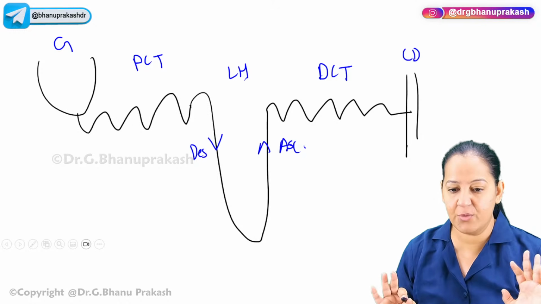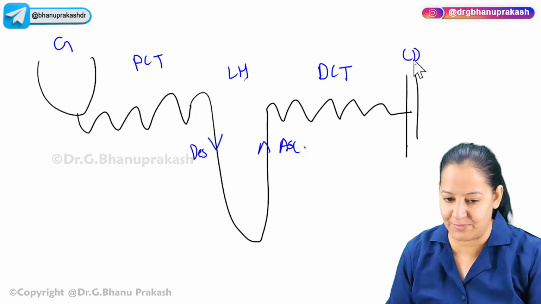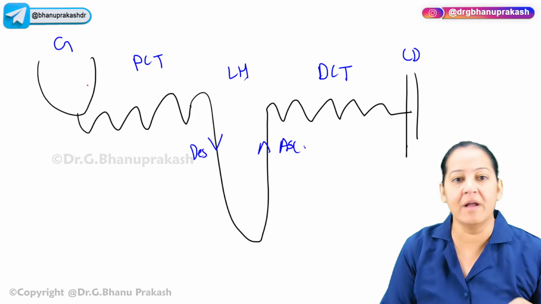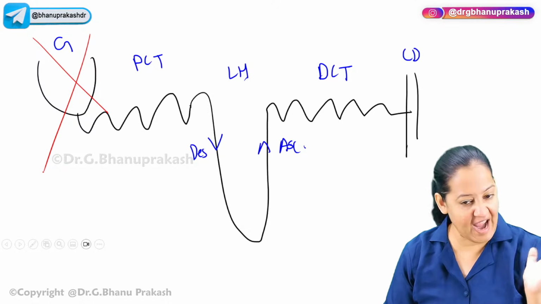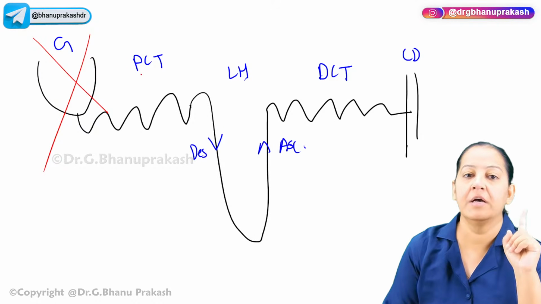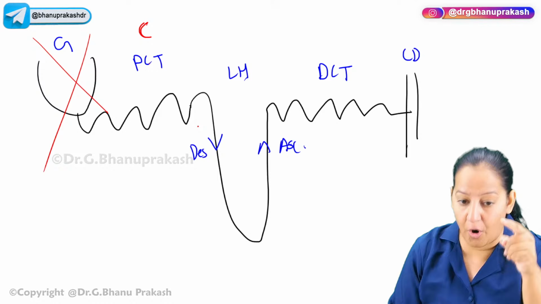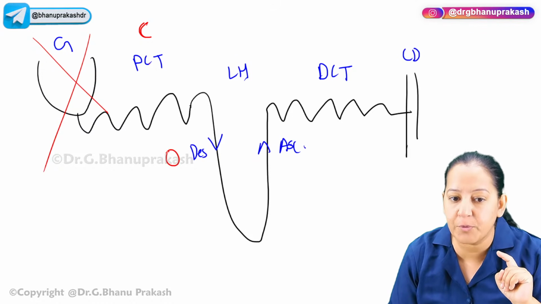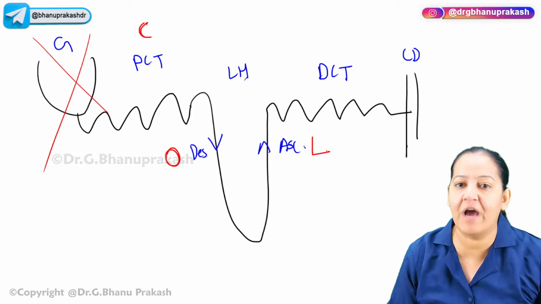If you know the sequence, learning the site of action of the 5 types of diuretics is very easy. You have to learn the mnemonic. None of the diuretics act on glomerulus. The 5 diuretics act on the tubules. On PCT, carbonic anhydrase inhibitors act. C. On descending limb of loop of Henle, osmotic diuretics act. O. On ascending limb of loop of Henle, loop diuretics act.